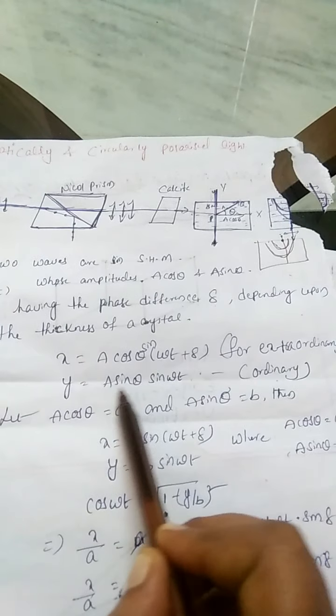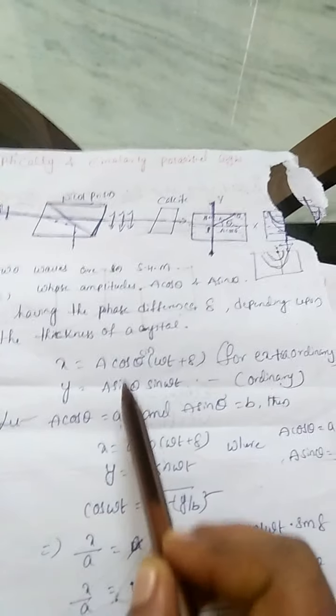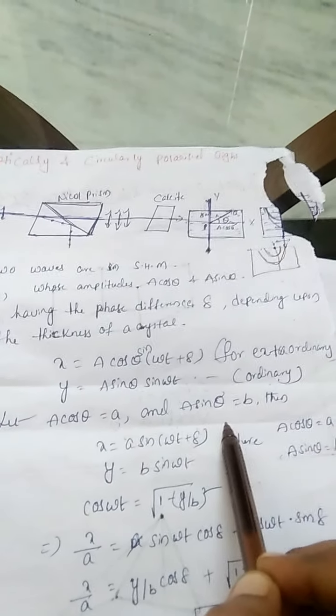Now let us replace A cos theta with small a and A sin theta with small b.